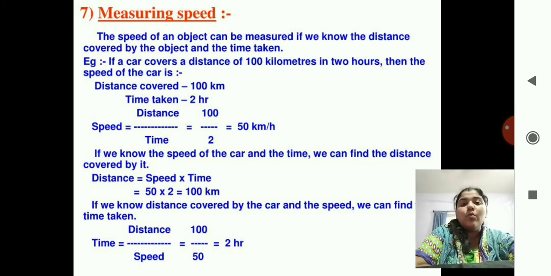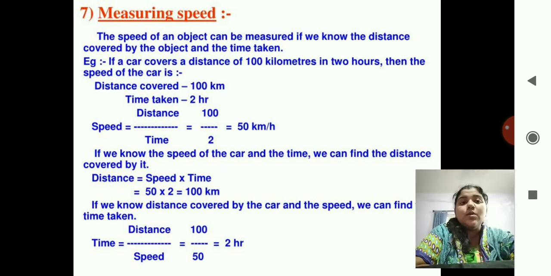For any numericals, the first step is to write the given part. So in the question, what is given? The distance is given, correct? So distance covered is 100 kilometer. Next, time taken is given, 2 hours. See the units first. We have to check the units.